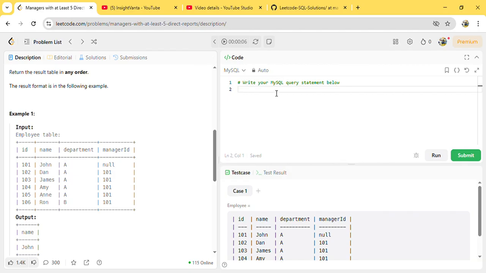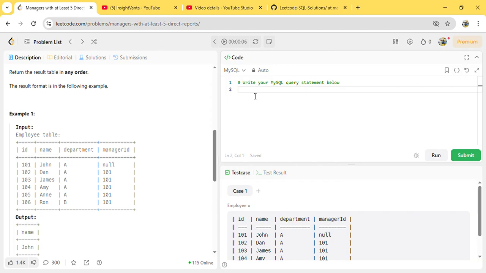But the cross join is not a very efficient solution. You can try it, but it will take a lot of time and the runtime complexity will be very high. So how do we approach this problem?